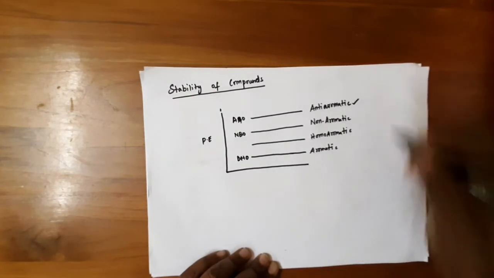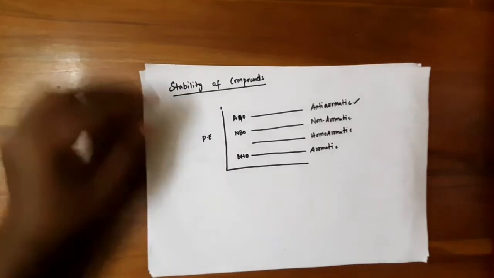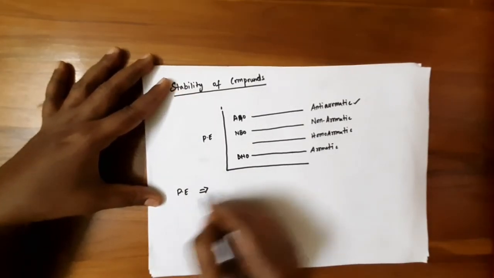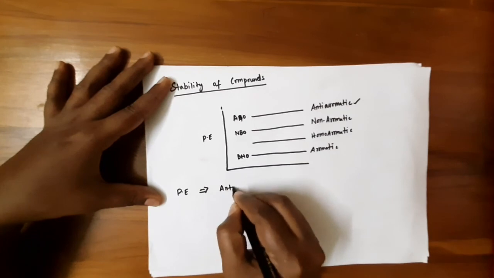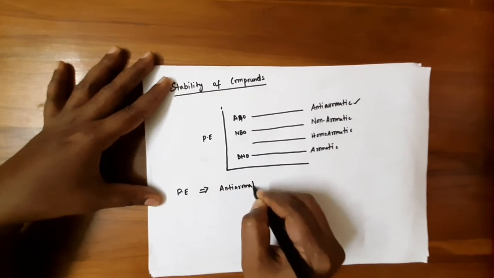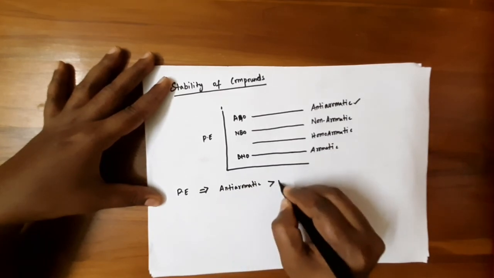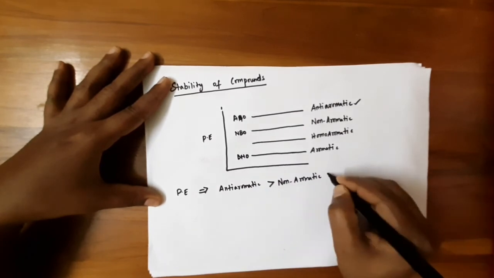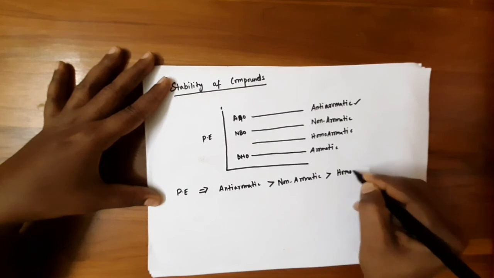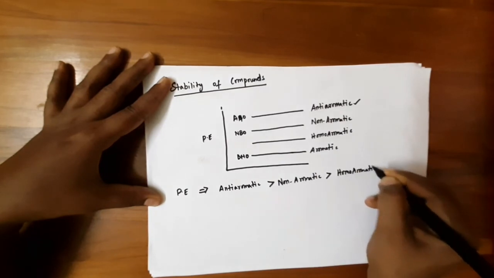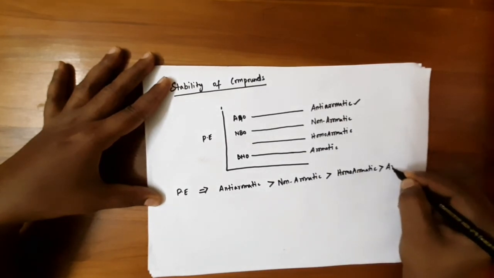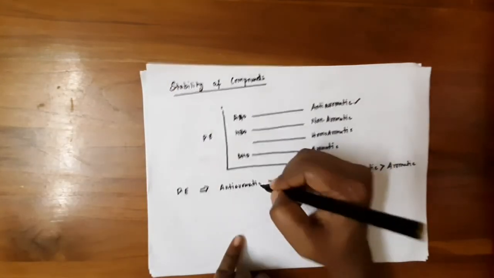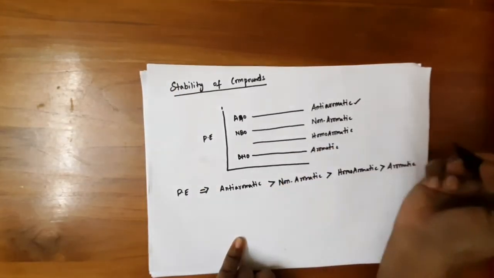Here the anti-aromatic compounds have the highest potential energy. The potential energy order for these compounds is anti-aromatic, then non-aromatic, next homoaromatic, and the least energy is aromatic.